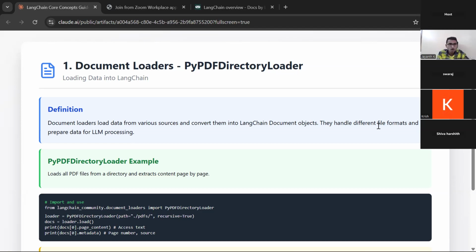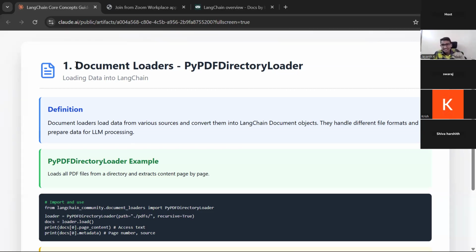Now, document loaders. Why do we need document loaders, Jayant, if you ask this question? Because there are many LLMs from different companies, and they specify that they want data in one format. Google says I want data in JSON format, and some other LLM says I want it in this format.